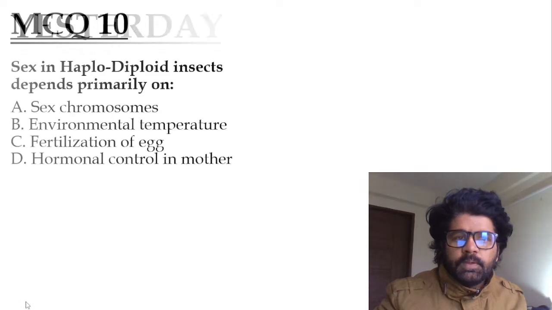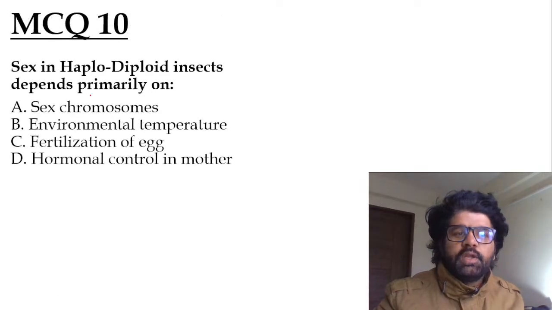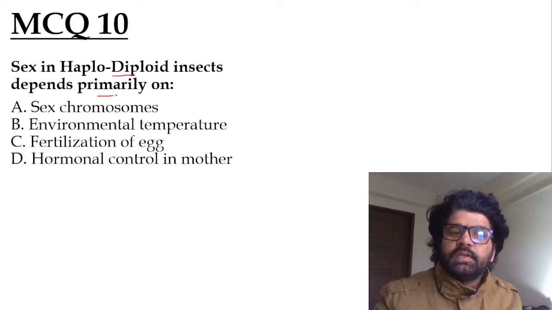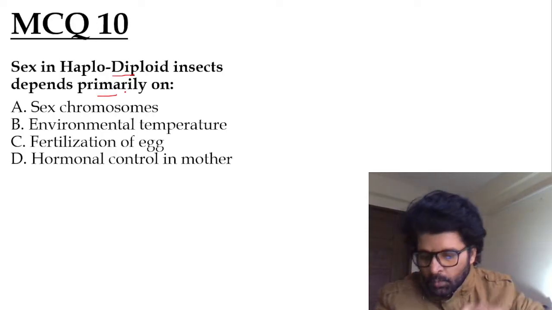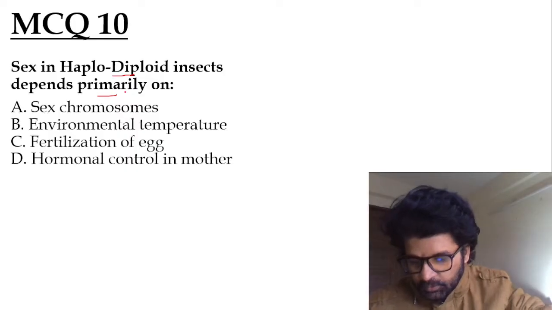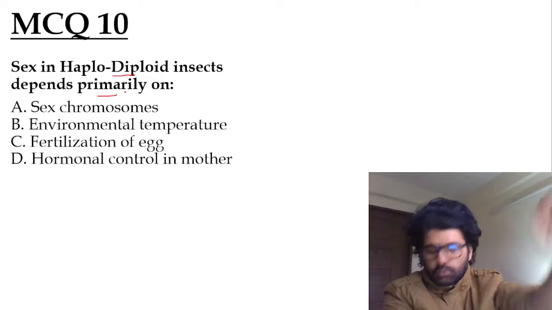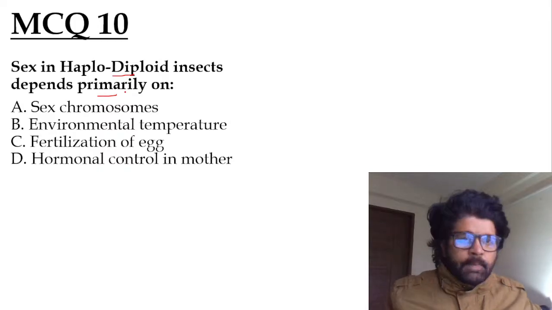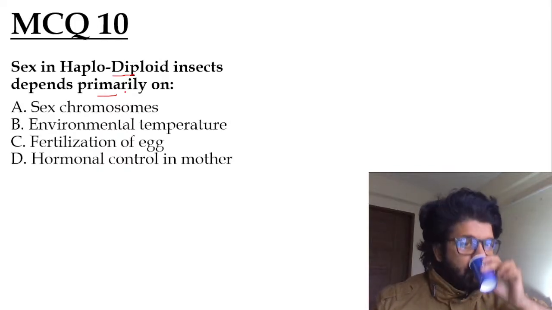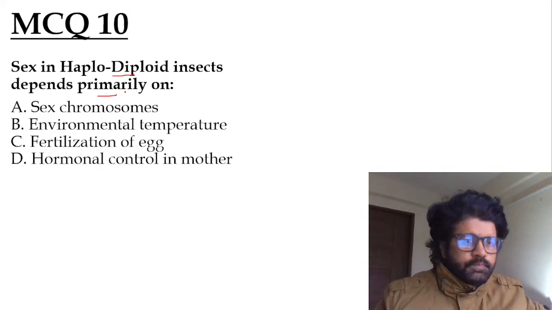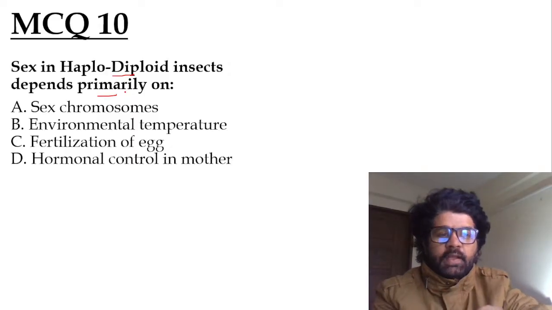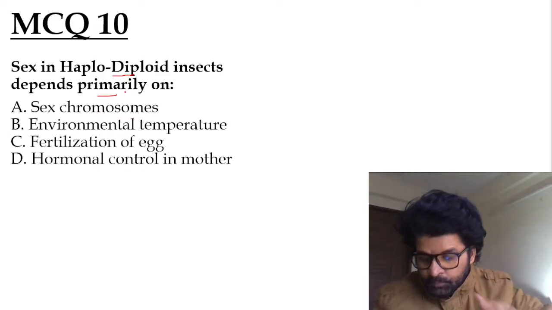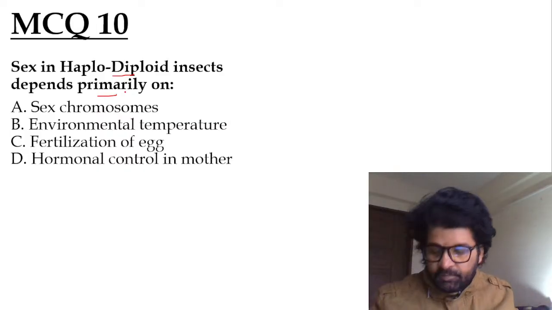Good morning, Harshini. So yesterday I gave you this particular question. MCQ 10: sex in haplodiploid insects depends primarily on what? What is the answer, guys? Tell me fast. Good morning, Anandu. Sex chromosome, environmental temperature, fertilization of egg, hormonal control in mother. Harshini, Nisha, Gitika have given the answer.